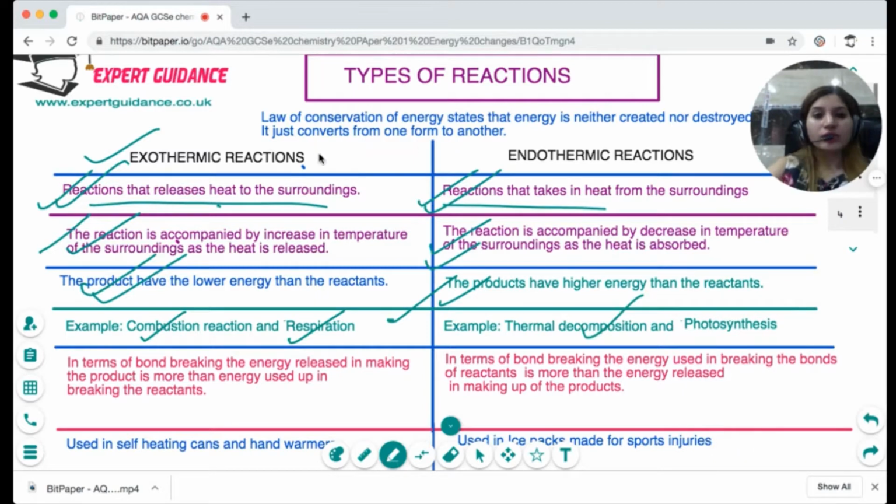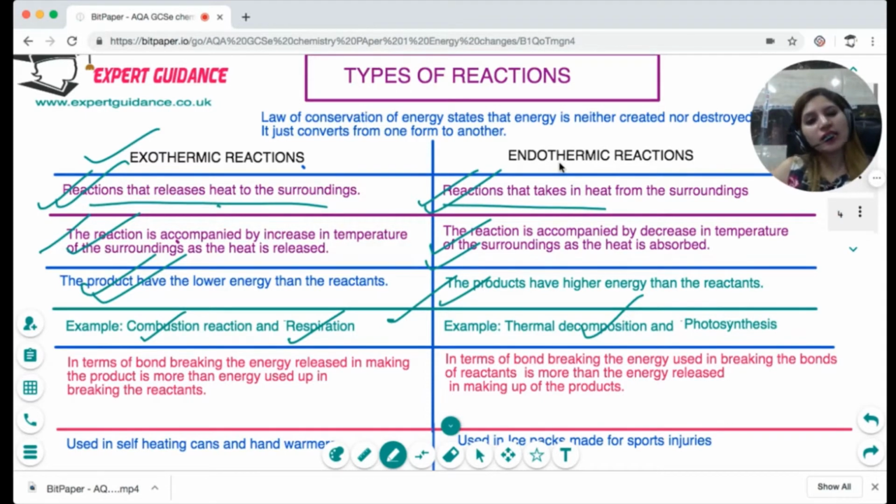Now, we can also define exothermic and endothermic in terms of bond breaking. In terms of bond breaking, the exothermic reactions are releasing more heat, and whenever the heat is released, it is when the product is made. And whenever the heat is taken in, it is when the reactants are broken down. So every reaction, in order to break the bonds, takes in heat. And whenever it makes a bond, it will release heat.